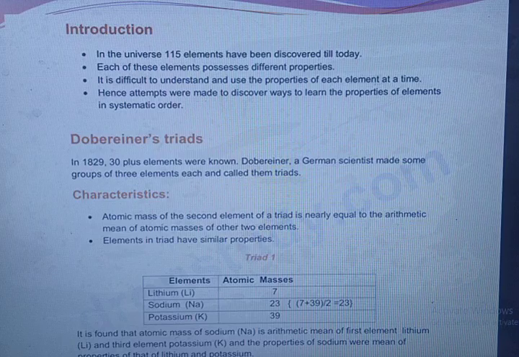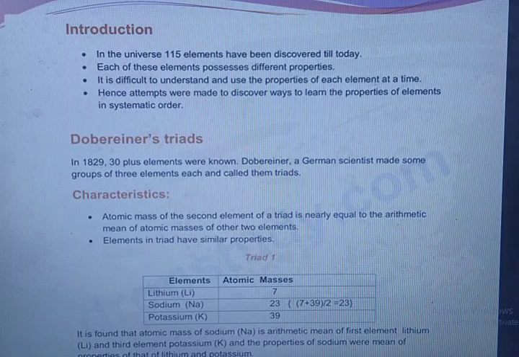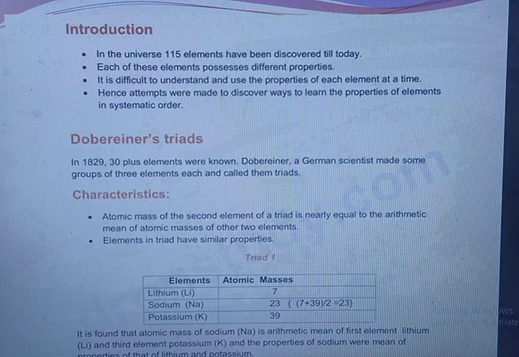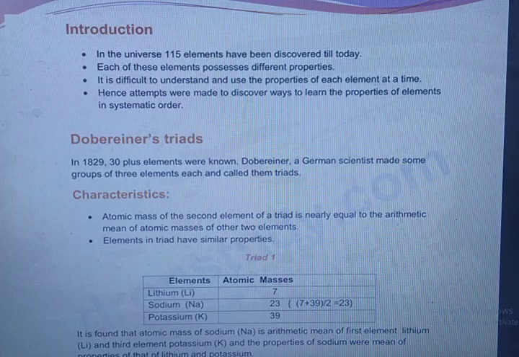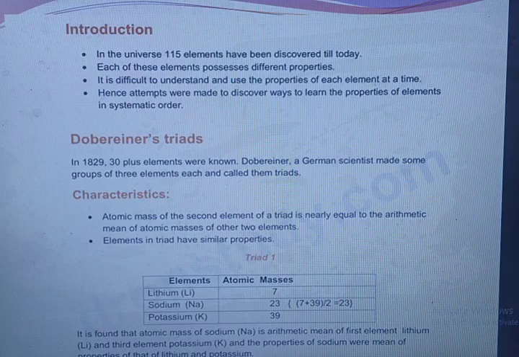In 1829 to 1830, thirty plus elements were known. Dobereiner, a German scientist, made some groups of 3 elements each and called them triads, known as Dobereiner's triads law. The atomic mass of the second element of a triad is nearly equal to the arithmetic mean of the atomic masses of the other 2 elements. Elements in a triad have similar properties: lithium, sodium, potassium. Only these 3 elements followed the rule. The atomic mass of sodium is the arithmetic mean of the first element, lithium, and the third element, potassium, and the properties of sodium were the mean of the properties of lithium and potassium.